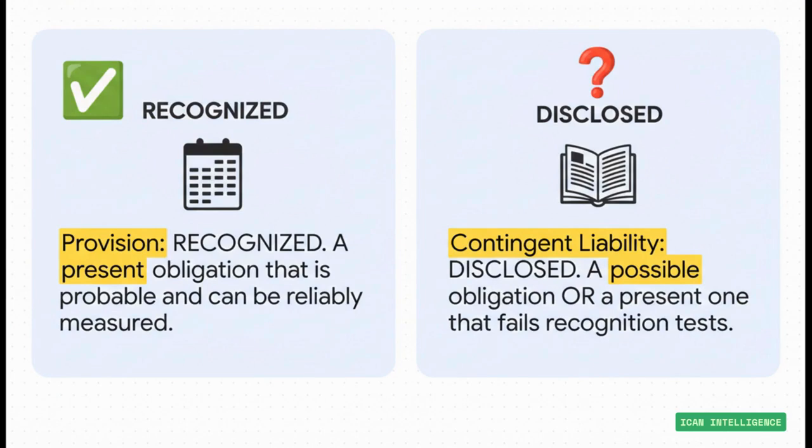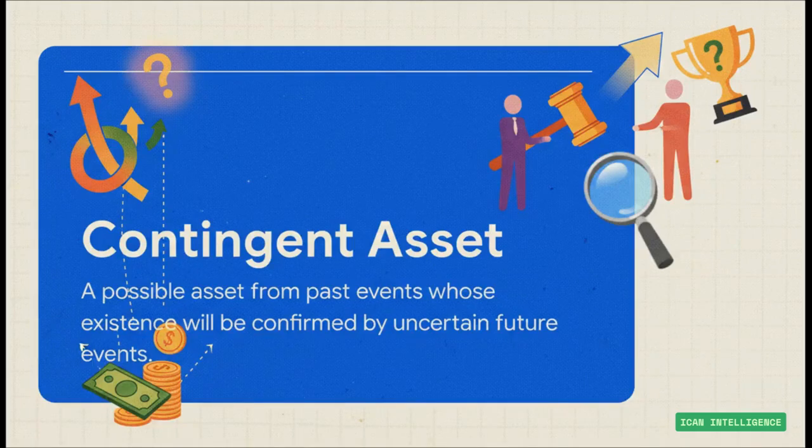A contingent liability, on the other hand, fails one of our tests. Maybe it's only a possible obligation, not a present one. Or maybe the outflow is possible, but not probable. Here's the bottom line. Provisions get recognized, contingent liabilities only get disclosed in the notes. Now let's flip it around. We also have contingent assets.